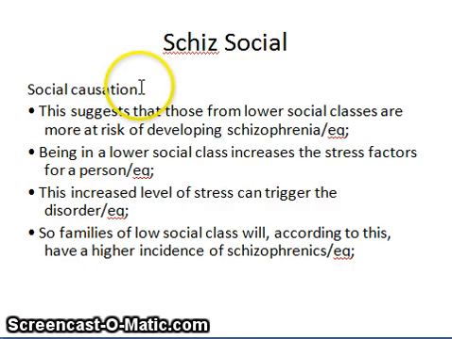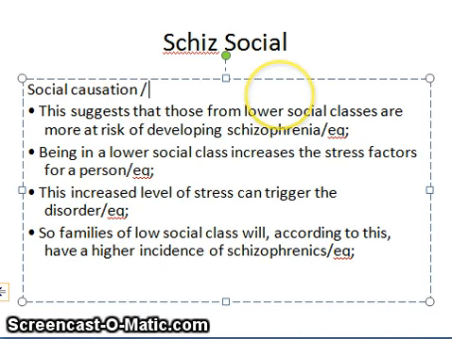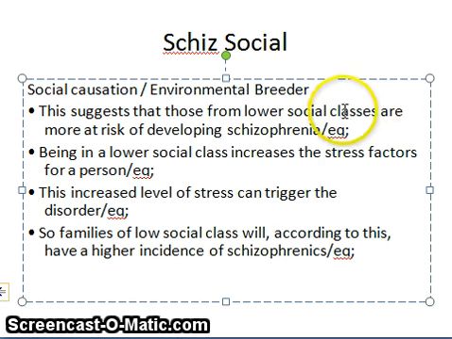Now we're going to look at the social explanation of schizophrenia, social causation, the social environmental breeder idea. The environmental breeder hypothesis, remember, suggests that those from lower classes are more at risk of developing schizophrenia.